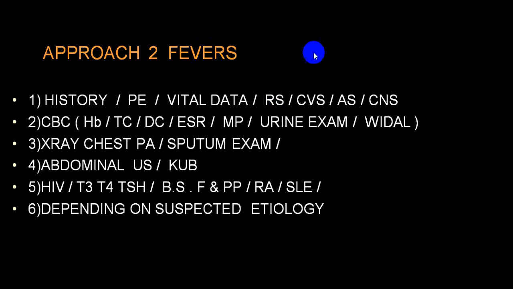Now as we approach fever, this is in short, we are going a little faster. History is absolutely necessary. Physical examination, vital data including blood pressure, temperature, respiration should be done, and then you go for the systemic examination. Then depending upon your clinical suspicion, you go for what we call non-specific tests like total count, differential count, ESR, hemoglobin. C-reactive protein, we call acute phase reactant. ESR is an acute phase reactant.